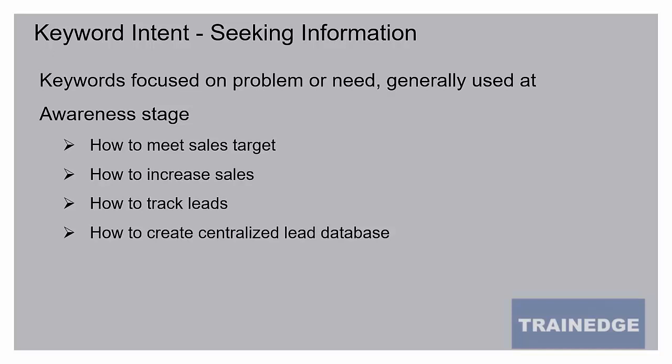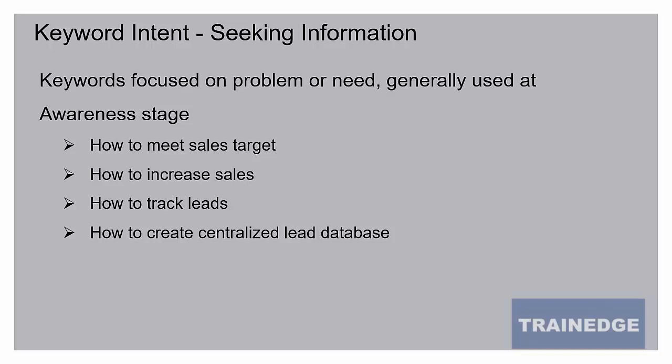the sales director or marketing director of a company might be looking at these things. He might be searching Google for how to meet sales target, how to increase sales, how to track leads, how to create centralized lead database.